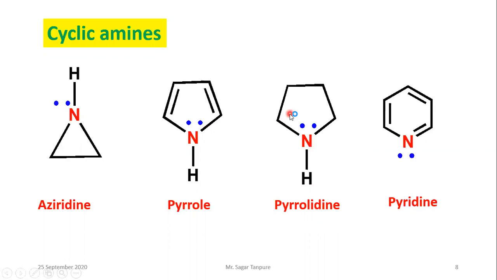This one is aromatic, this one is non-aromatic, but both are 5-member rings containing nitrogen. Next, this is similar to the benzene ring, where a carbon atom is replaced by nitrogen with a lone pair, so it is called pyridine. To recap: aziridine is a 3-member ring containing nitrogen, pyrrole is an aromatic 5-member ring, pyrrolidine is an aliphatic 5-member ring, and pyridine is a 6-member aromatic ring containing nitrogen. All are cyclic amines.